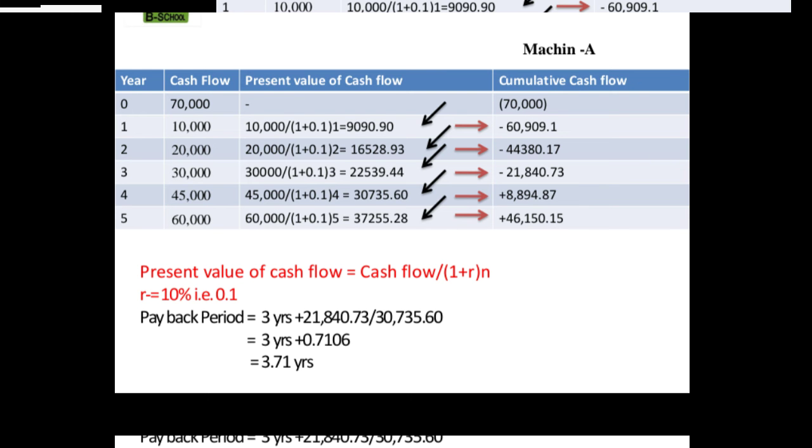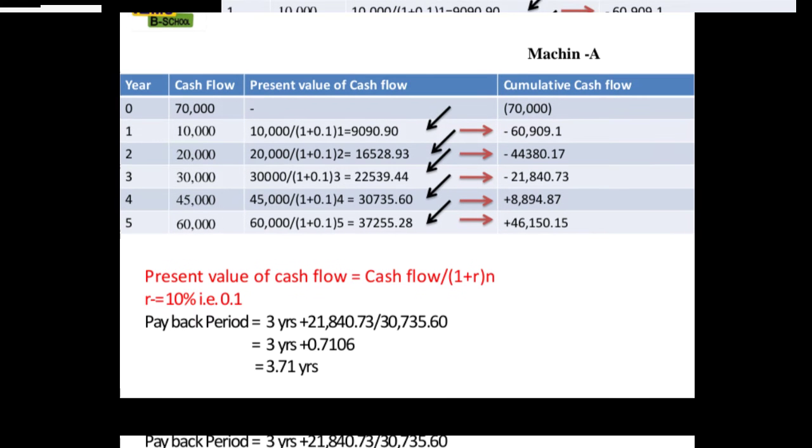So the first year cash flow, 10,000, divided by 1 plus R, R is 0.1, that is 10%, raised to 1, is equal to 9090.90, and the same thing we have to calculate for all 5 years. Then this amount we have to add up like cumulative cash flow.